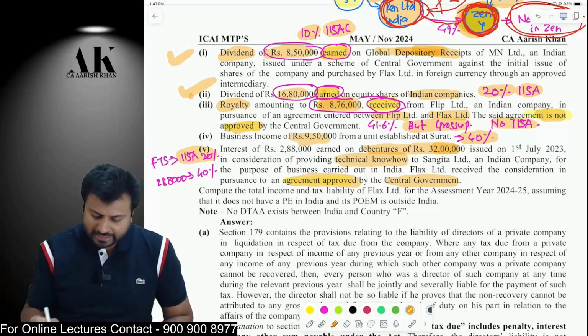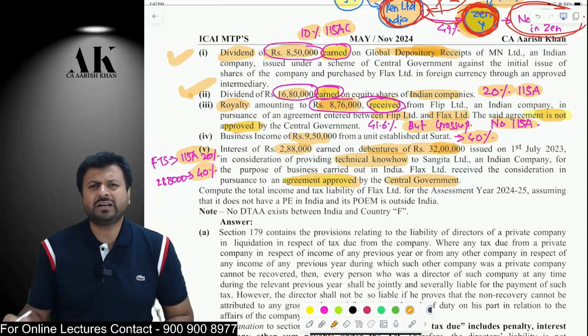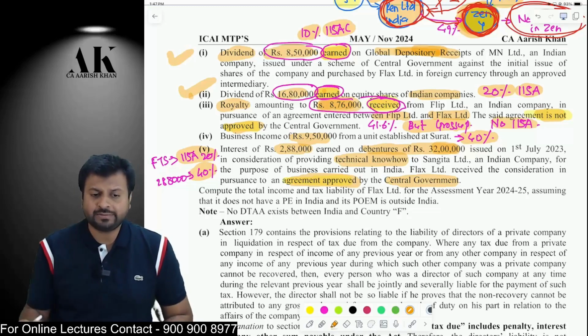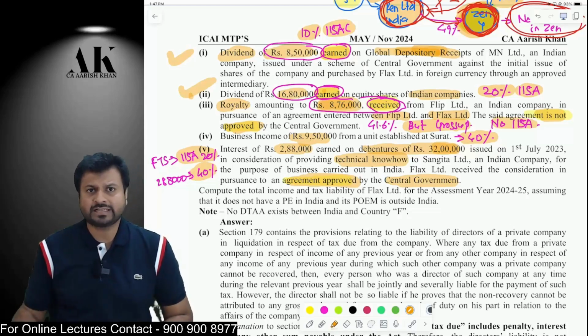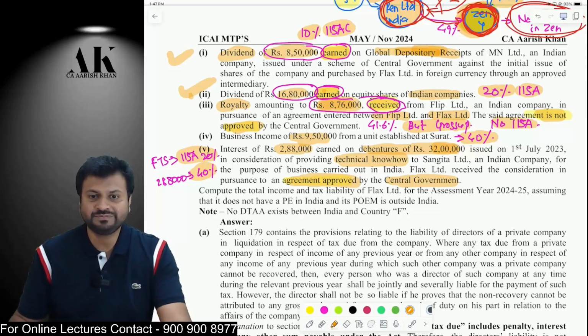But on this debenture they are also earning some interest of 2,88,000. It will be taxable at 40%. Why not at 115A 20%, sir? Because for 115A 20%, the loan has to be given in foreign currency. And here the loan is not given in foreign currency, it is in Indian currency. Therefore, it will be taxable at 40% only. Therefore, interest will be taxable at 40% and FTS will be taxable at 20% as per 115A. Okay. And interest will be taxable as per general rate. So, this is what this MTP is all about.